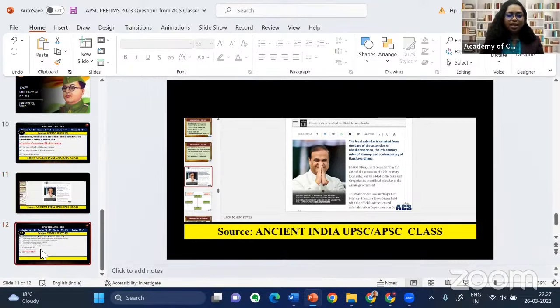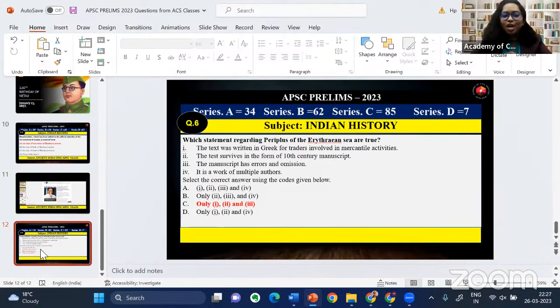Now, coming into the last question, which statements regarding Periplus of the Erythraean Sea are true? See, here we have to study from a common perspective. Every question is not answerable. Am I right? Even though Periplus of the Erythraean Sea is mentioned somewhere in our classes, it's not like we have gone very deep into the topic.